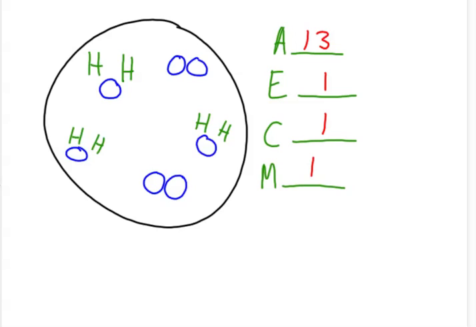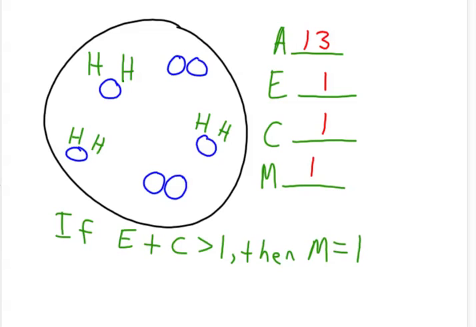Okay, last thing I'm going to say for this is for those of you who like math, anybody like math? Okay, a few people. For those of you who like math, you can get a mathematical relationship between E, C, and M. And here's how it goes. If E plus C is greater than 1, then M equals 1. And that's purely mathematical, but if you think about it, it makes sense.